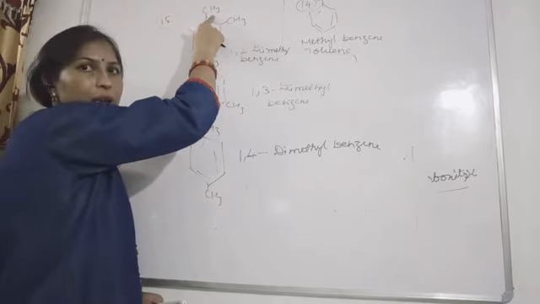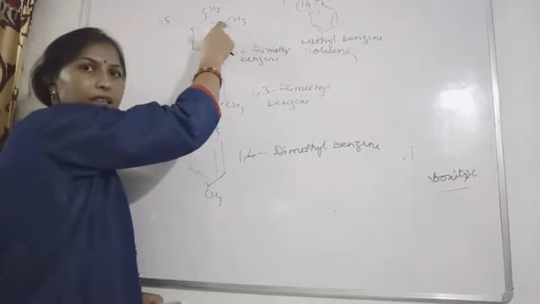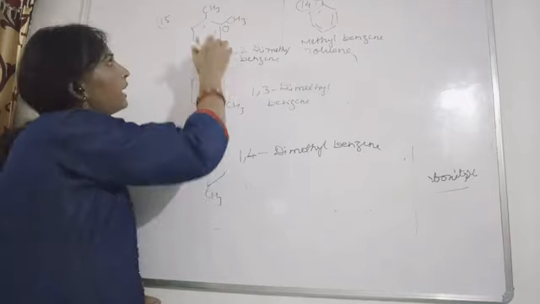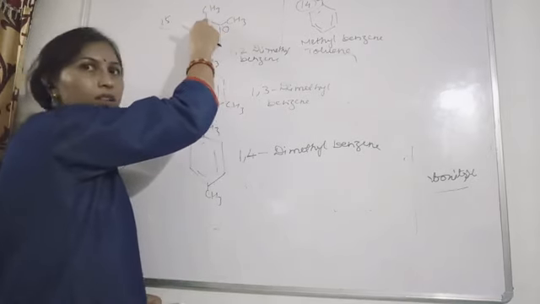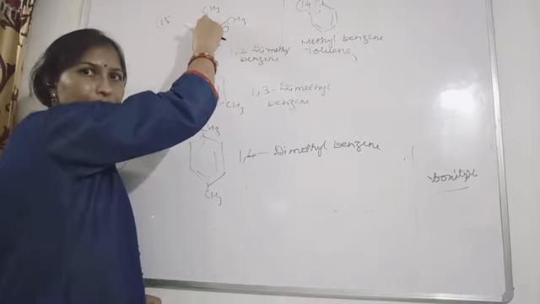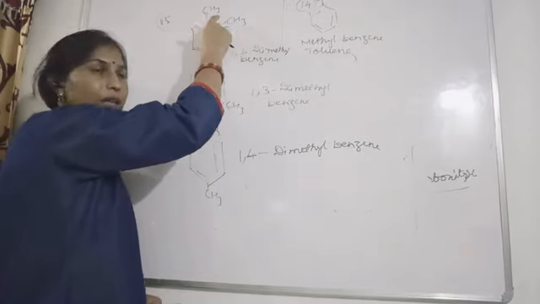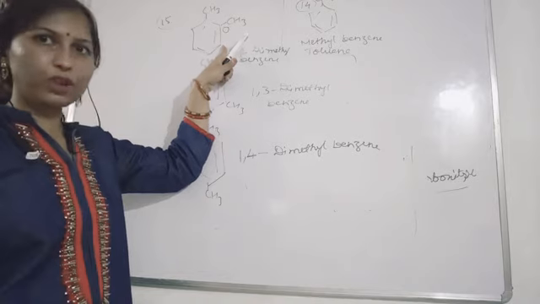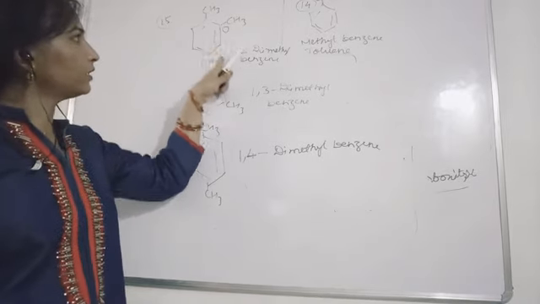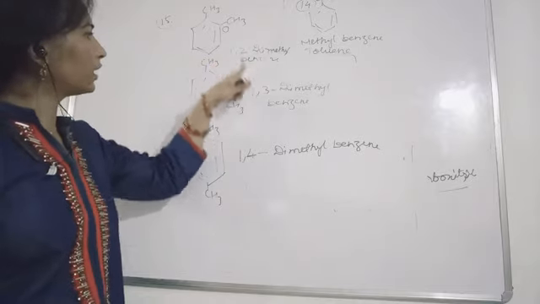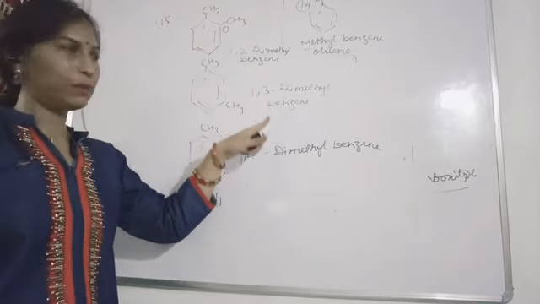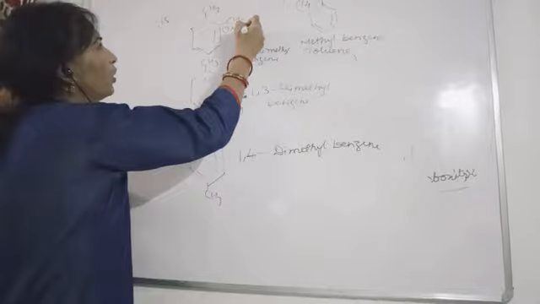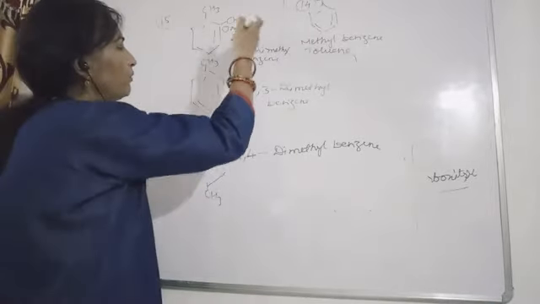Suppose you are considering this carbon as the reference. If the substituent is attached adjacent to this carbon, then the position will be called ortho. If one place is left and the substituent is attached here, that is 1,3 dimethyl benzene, this position is called meta.